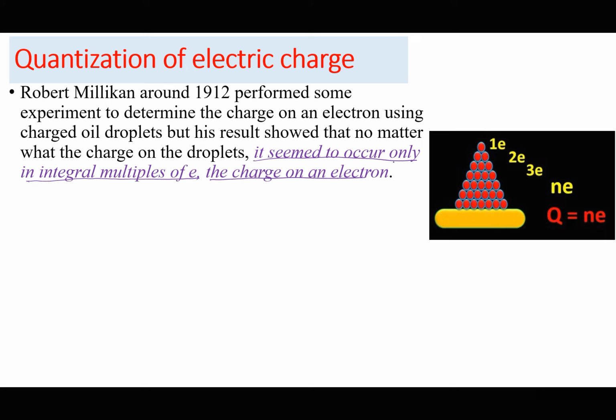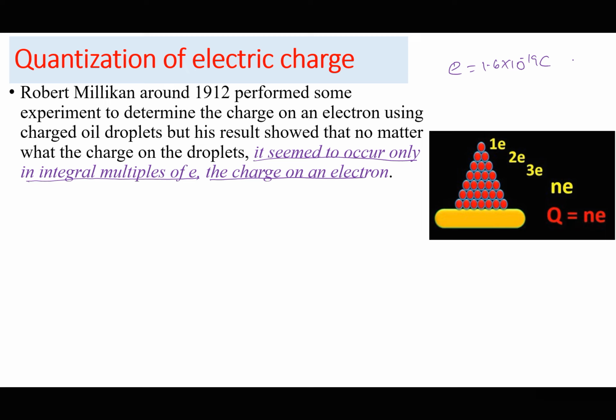Of course, we have already seen that E, which we call the elementary charge, is 1.6 times 10 to the power of minus 19 coulombs. We shall talk about Millikan's experiment in more detail in A-level physics, maybe in quantum physics or in electric fields.